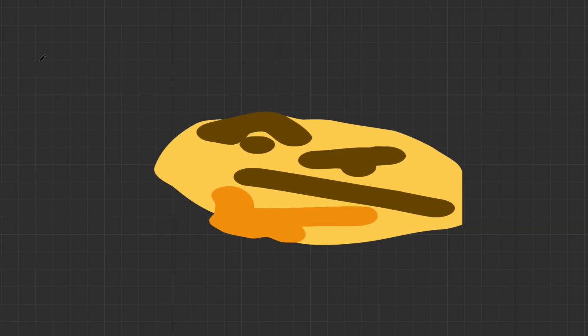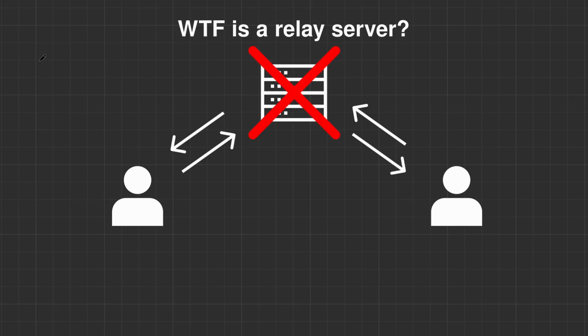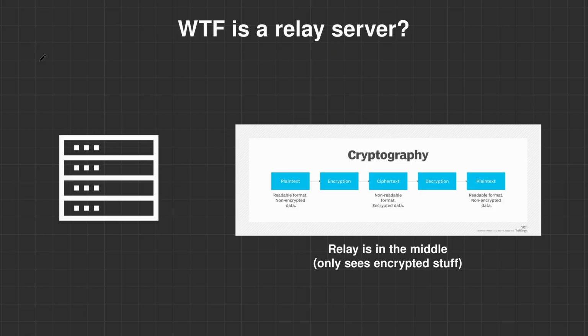Now you might be wondering, what's a relay server? In simple terms, it's a middleman that acts as a dumb pipe to transfer all the encrypted data between peers of the app. The main problem is that without it, communication isn't possible because two peers need to have a public IP address in order to discover each other and establish a connection. The most important thing is that the relay never sees any of the actual data, so it's time to talk